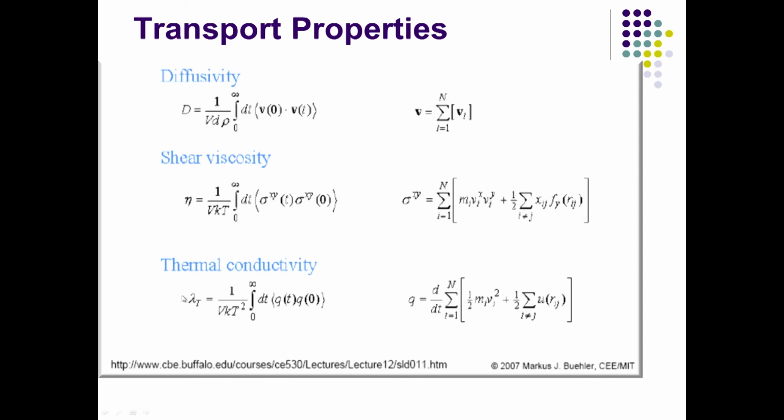In case of thermal conductivity, you are looking at the heat flux. So, you are looking at the heat flux at time 0 and at time t, and you are looking at the integration of that over infinite time in case of integration, but in discrete you have n number of discrete steps, and you are now looking at the kinetic energy and some part coming from configurational energy, or what we call potential energy, and looking at that for measurement of the thermal conductivity.